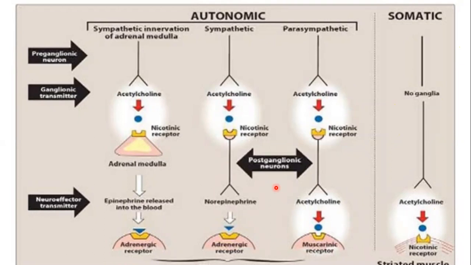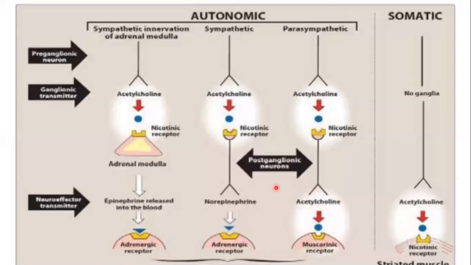The nicotinic receptors which are present at the level of the neurons are known as the NN, and the nicotinic receptors which are present at the neuromuscular junction at the level of skeletal muscle are known as the NM. Then we have discussed the muscarinic receptor, that the muscarinic receptors are present at the target organs which are innervated by the parasympathetic nervous system.